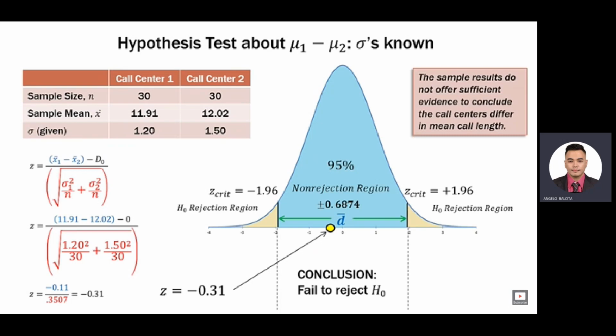The sample results do not offer sufficient evidence to conclude the call centers differ in their mean call length. And again, we did that by finding our test statistic, our z-statistic, which is basically a measure of how many standard errors the difference is from 0, and then if it falls in this non-rejection region, we fail to reject our null and conclude the call centers don't really differ in their mean call length.